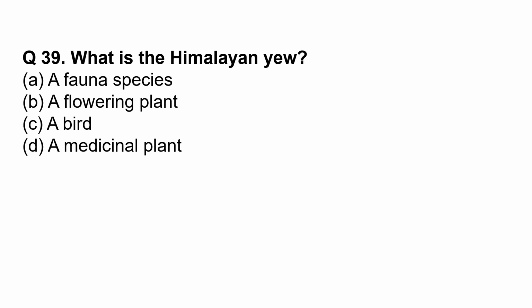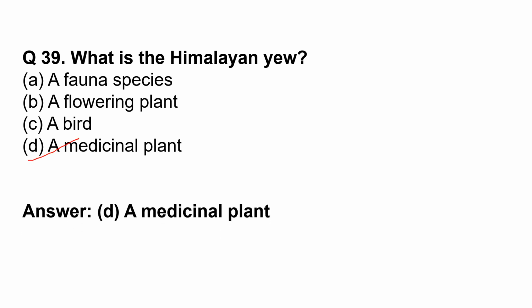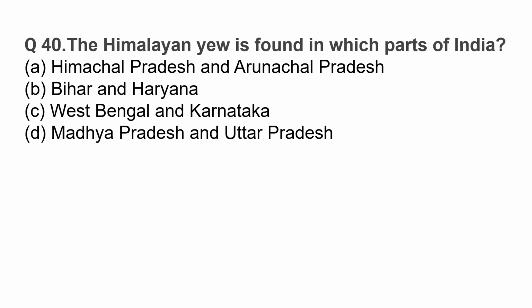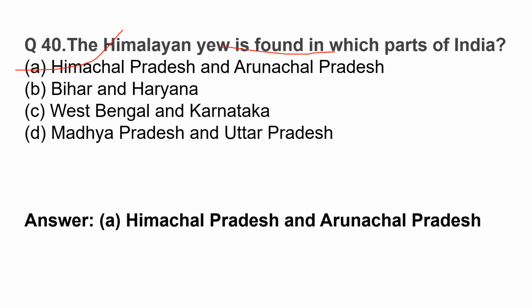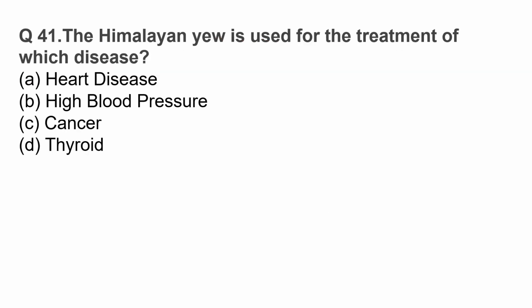What is the Himalayan yew? It is a medicinal plant, D option. The Himalayan yew is found in which parts of India? In Himachal Pradesh and Arunachal Pradesh. The Himalayan yew is used for the treatment of which disease? It is useful in the treatment of cancer.